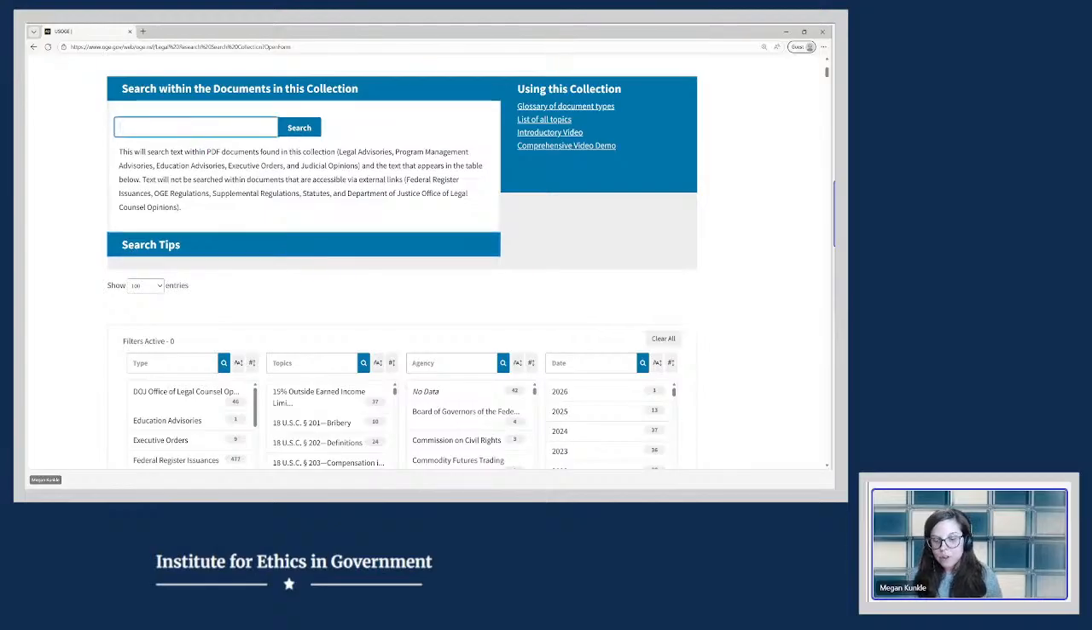Okay, so you can search using the main search bar. Now this will search through the contents of individual PDF documents found in this collection. So this will be our legal advisories, program advisories, executive orders, maybe some judicial opinions. So it's going to search through all of that, as well as through the text that appears in the search results table below.